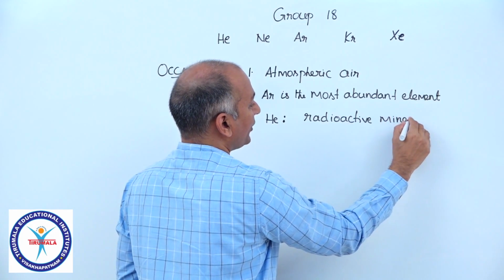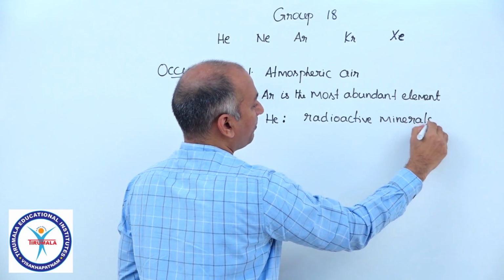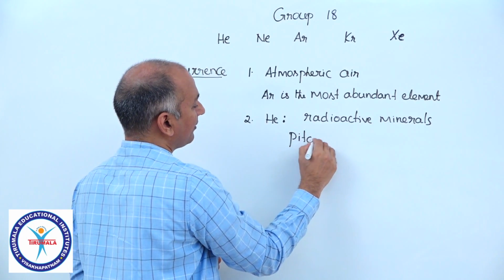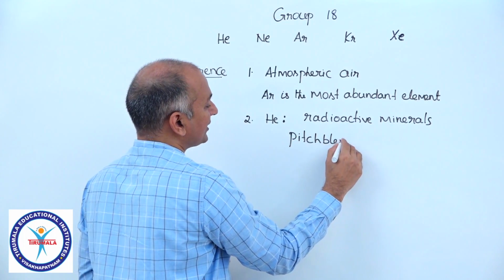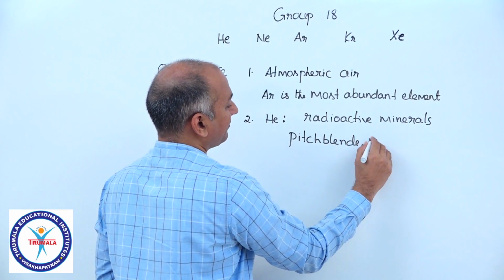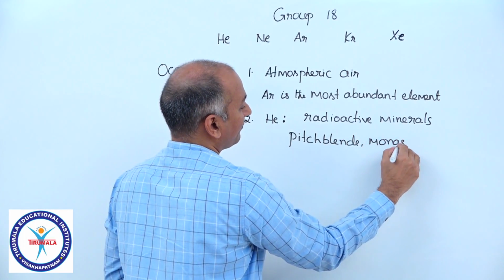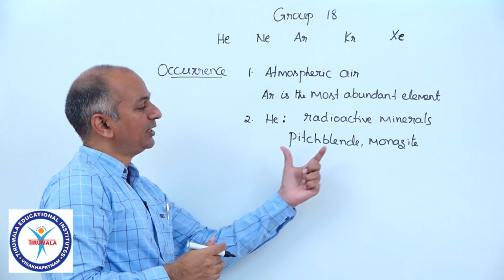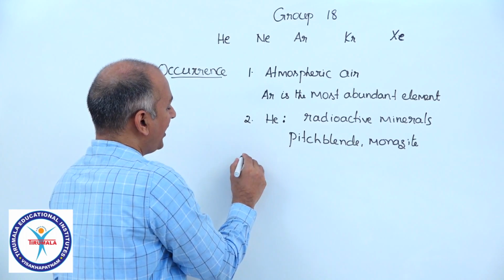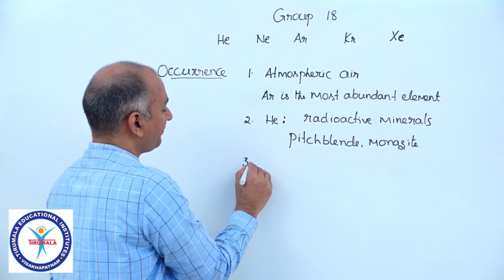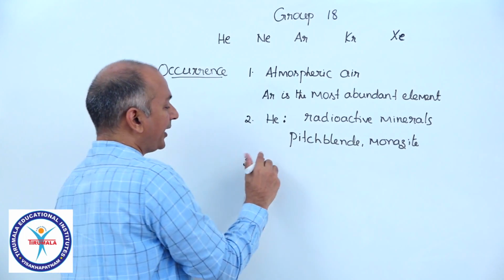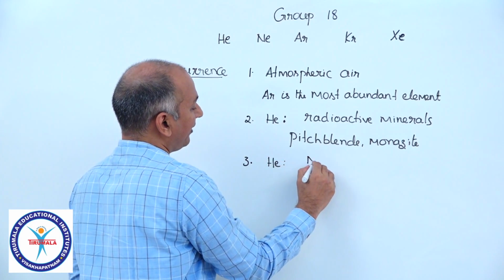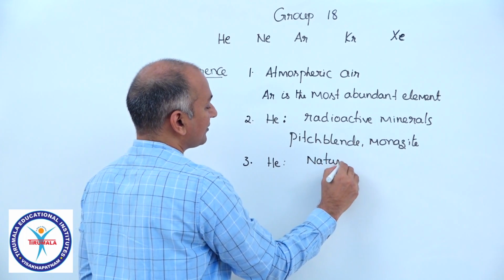Minerals of uranium, minerals of plutonium, for example, pitchblende, monazite, etc. And the third source, again of helium: helium is present in natural gas resources.